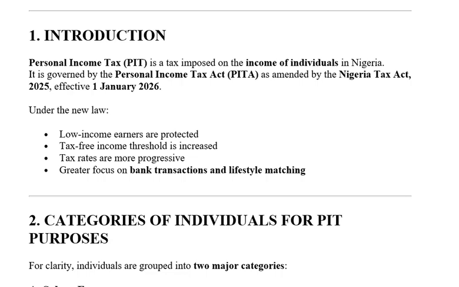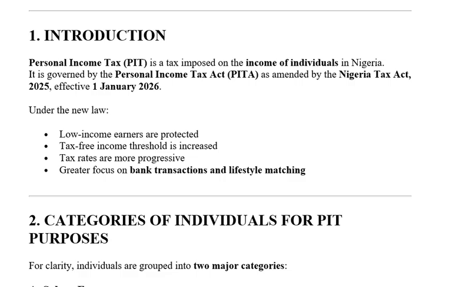That is to say, for instance, if your annual taxable gross is 800,000, you are receiving a lesser amount. Before it used to be 300,000, but they have increased it now to 800,000. And the tax rates are more progressive. That is, the higher your income, the higher you pay. And then the greater focus now is on your bank transactions as well as your lifestyle. They are trying to match it. So that is that for that.